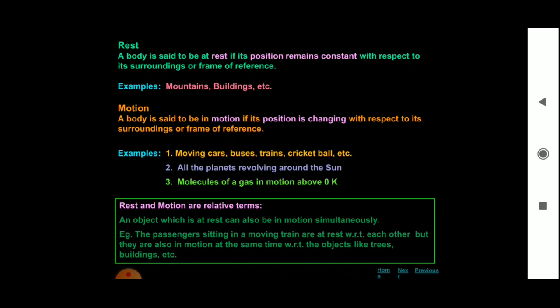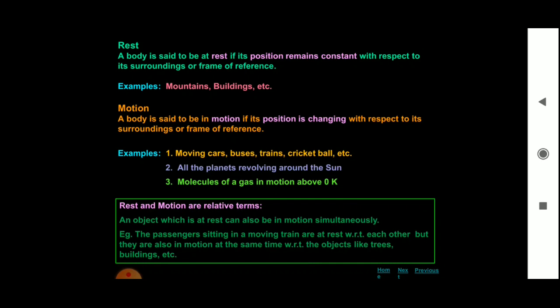Now, what do you mean by motion? A body is said to be in motion if its position is changing with respect to its surroundings or frame of reference. In a simple way, we can say that the change in position of the object with time is called motion.